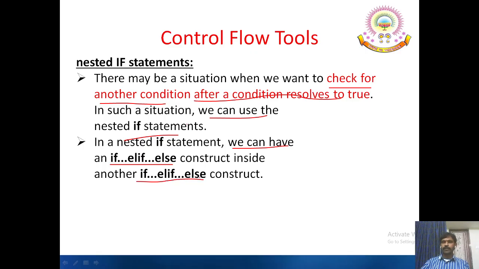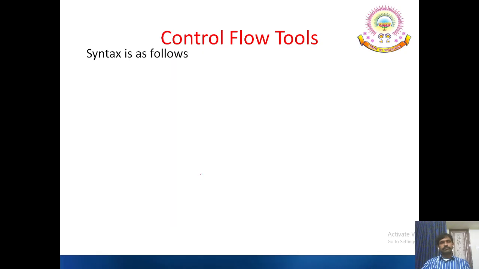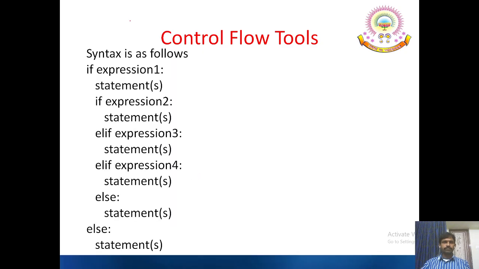An if statement can be used in an else if ladder, an if statement can be used in an if else statement, or an if else statement can be used in an if statement likewise. So nesting of if statements means an if statement can be executed inside another if statement. Syntax is as follows.